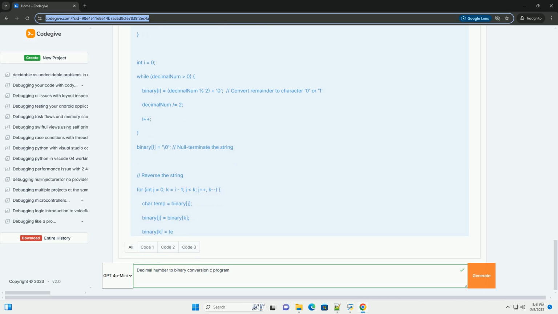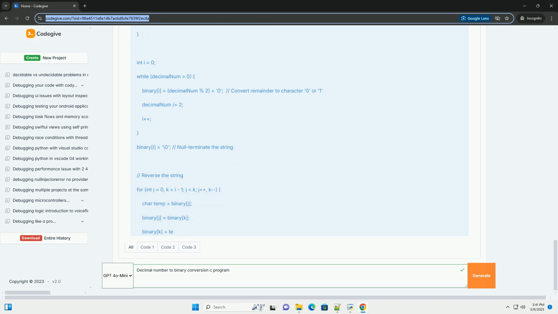char *binary = (char *)malloc(numBits + 1); This allocates memory dynamically to store the binary string. Malloc allocates the specified number of bytes. We allocate numBits + 1 bytes because we need space for the binary digits plus a null terminator, \0, to mark the end of the string.